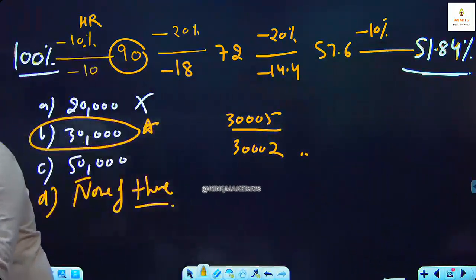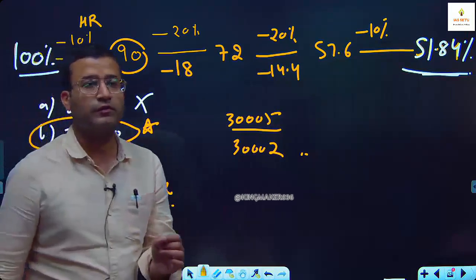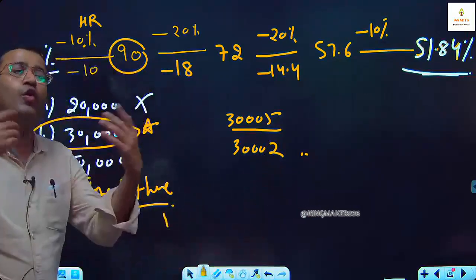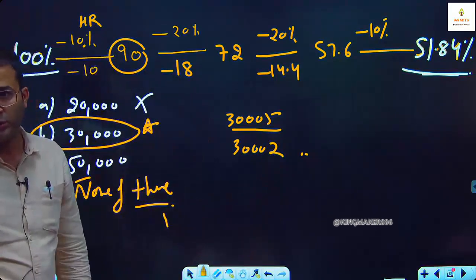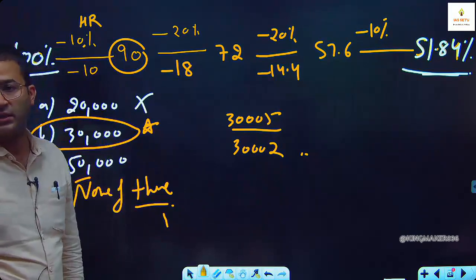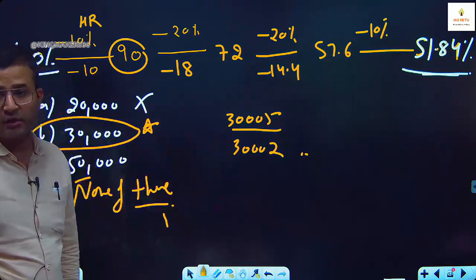If one of the answer options is given as none of the above, none of this, you can't use approximation, because none of these covers all approximate values. जो आप approximate answer सोच रहे हैं, वो none of these के अंडर आ जाएंगे. Then you have to find the exact value.